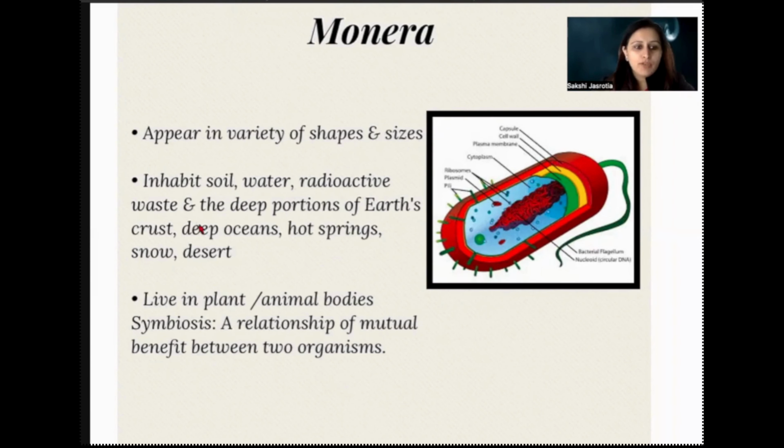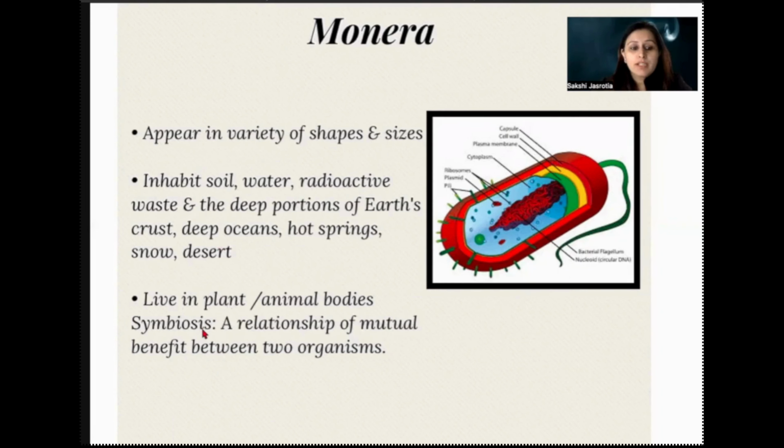The most interesting part of this is that they inhabit soil, water, radioactive waste, and deep portions of Earth's crust, deep oceans, hot springs, snow, and desert. That means every possible place, right? So they can exist in every possible place on the Earth. They live in plant and animal bodies, as we saw earlier during the parasitics.